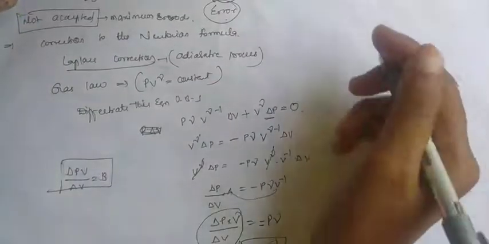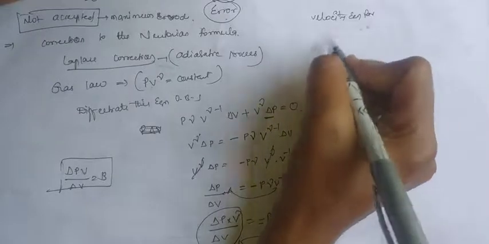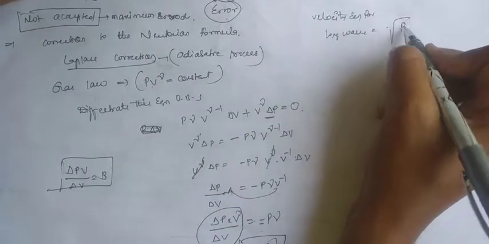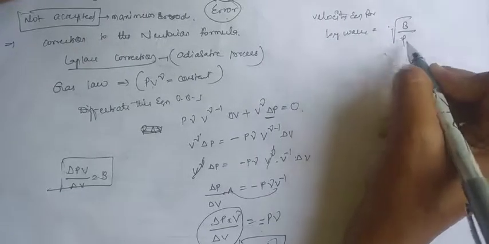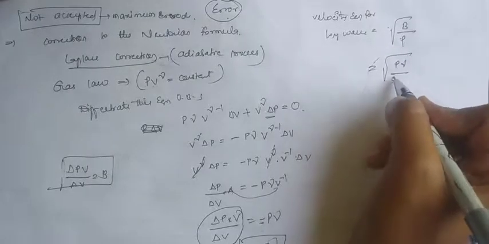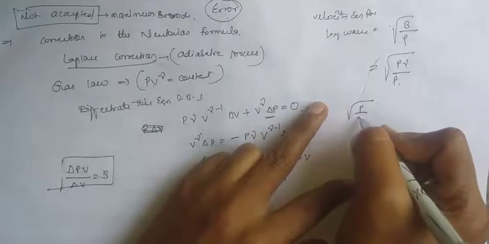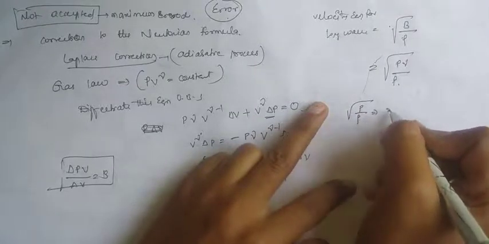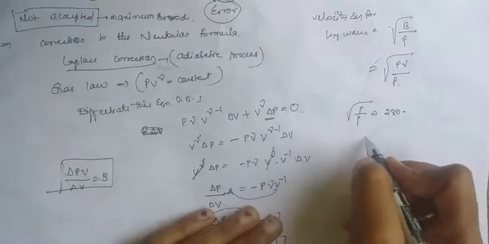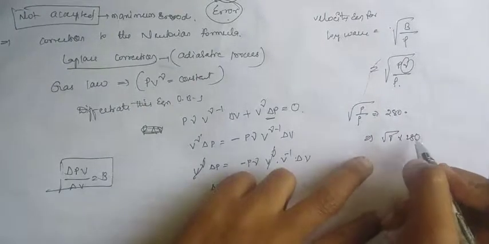Now the velocity equation for longitudinal waves is equal to under root of bulk modulus by density. Here the bulk modulus is pressure into gamma, by rho. Already we know that under root of pressure by density is 280. Now another factor is included, that is root of gamma into 280.